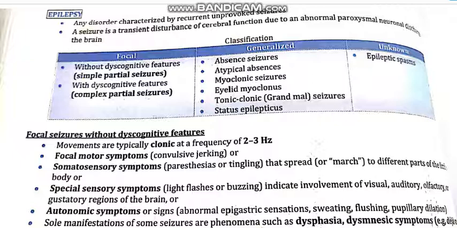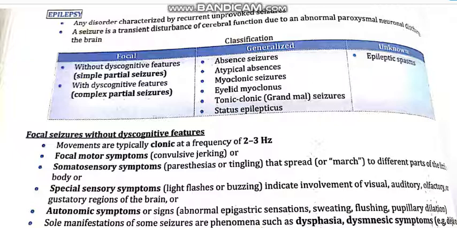Next, a seizure is a transient disturbance of cerebral function due to abnormal paroxysmal neuronal discharge in the brain. As we all know, any movement in our body occurs by the neurotransmitters that are secreted in our body. These neurotransmitters help in movement. When there is a recurrent unprovoked seizure, there is a disturbance of the cerebral function in the brain.